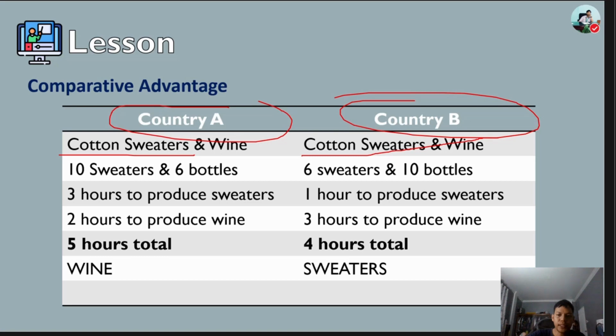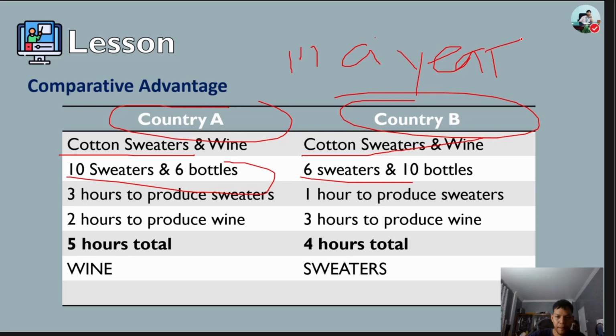Country A produces 10 sweaters and 6 bottles of wine in a year, and country B produces only 6 sweaters but 10 bottles of wine in a year. So both can produce a total of 16 units.